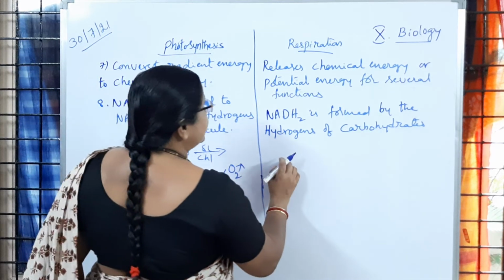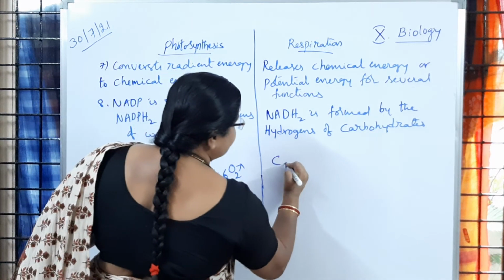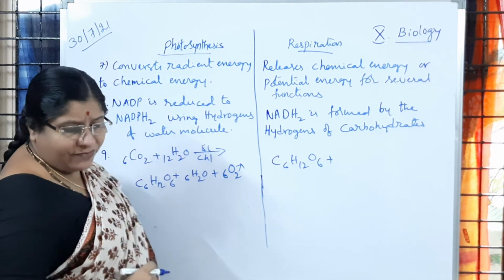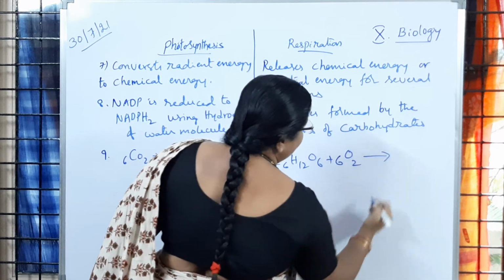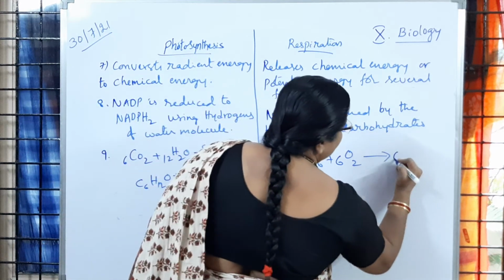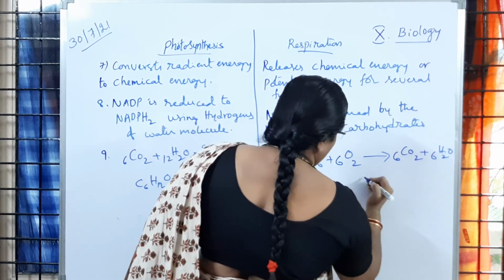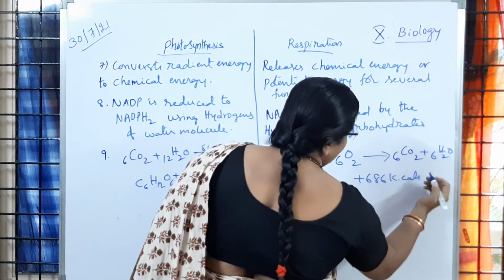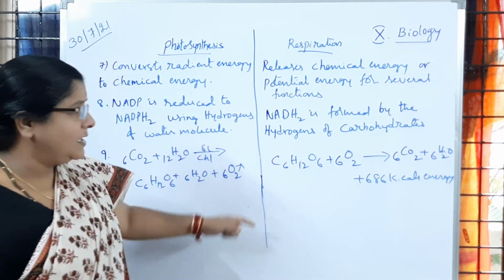So now what can you write here? This glucose molecule which is formed, C6H12O6, is going to combine with oxygen, 6O2. So it is going to release 6CO2 plus 6H2O plus 686 kilocalories of energy.